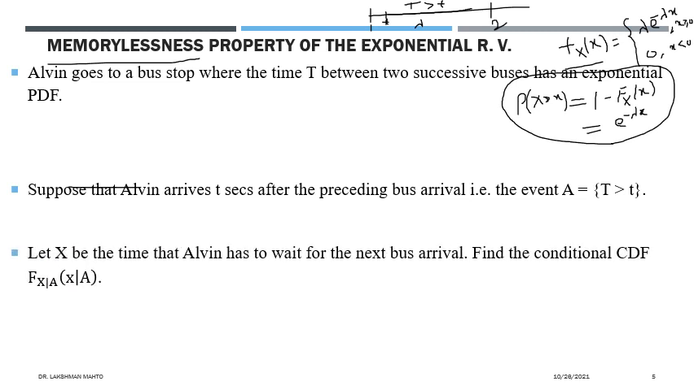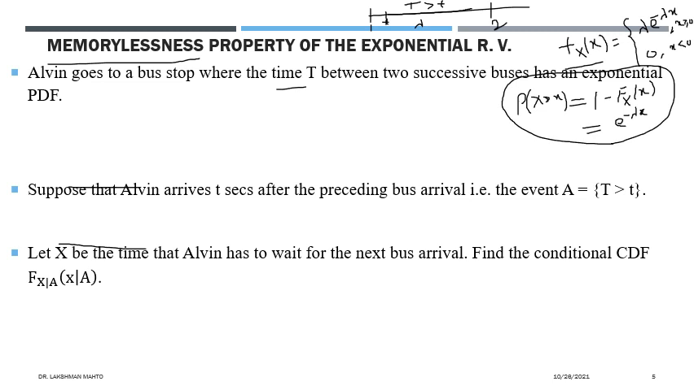So what we have to find is the distribution of it. We have to see the CDF first. So let x be the time that Alvin has to wait for the next bus. We are saying that it is a random variable. Definitely x would be in terms of T, the time elapsed between any two successive buses. So consider x to be the time that Alvin has to wait for the next bus arrival.